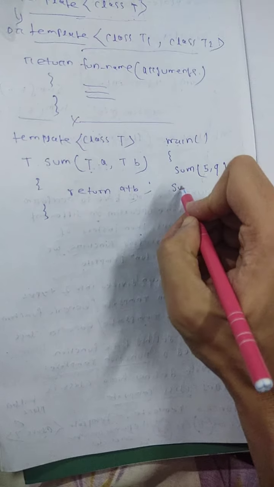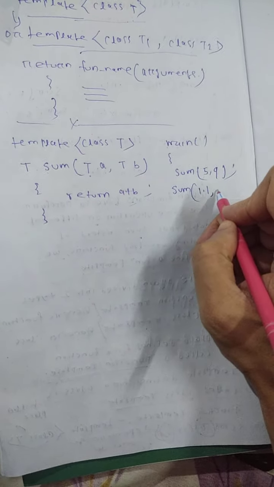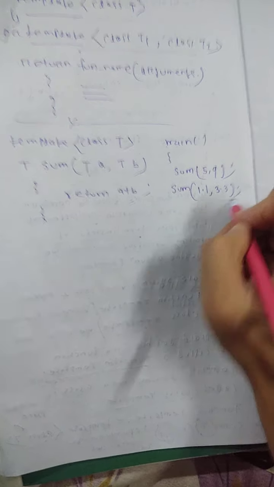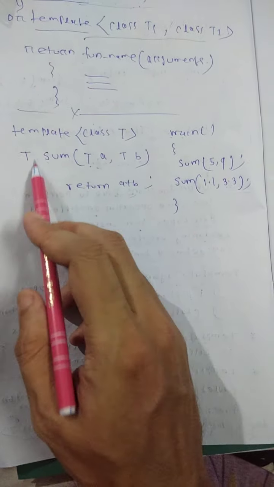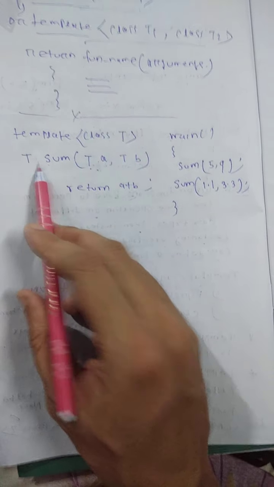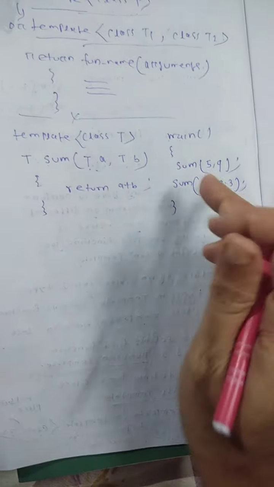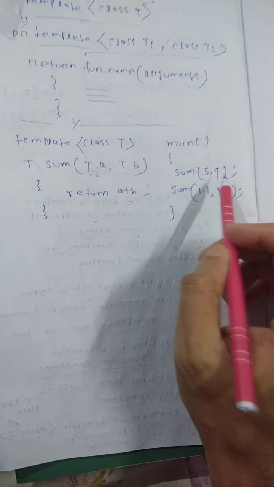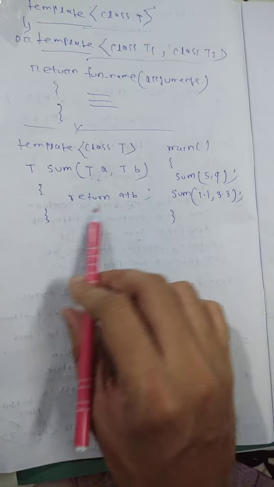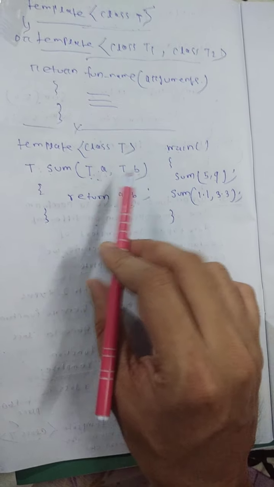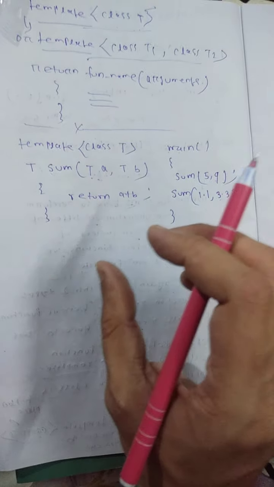Similarly, from the same function we can also pass two floating values, and the return type T also means floating here, and it returns to the function. So this one function gives the integer sum as well as the floating sum. That is your function template.